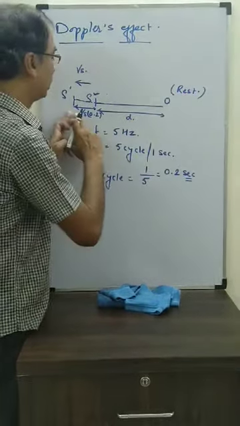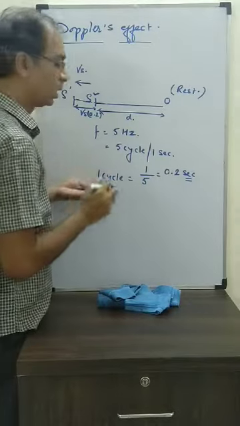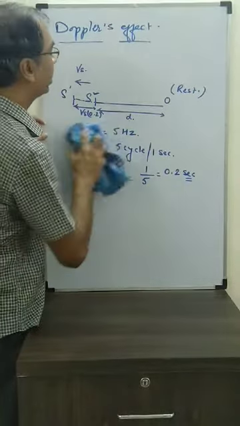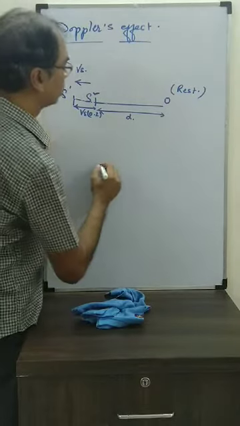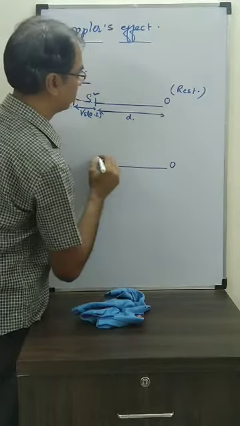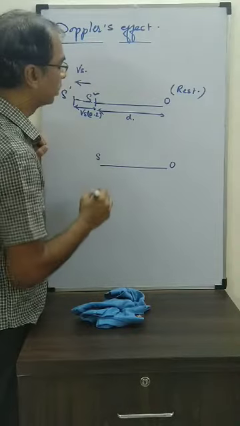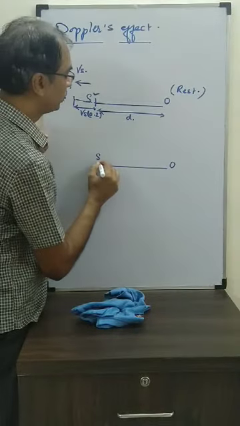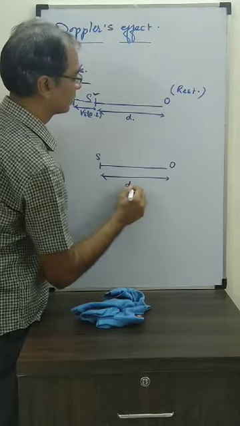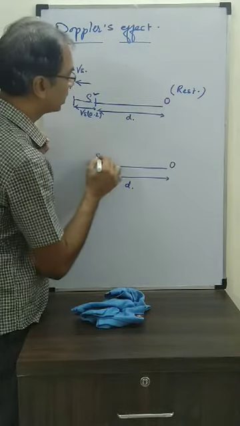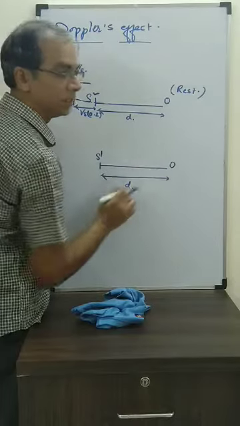So it will take more time to reach. Let's compare with when both source and observer are at rest. The source produced the first cycle, it travels distance d. Then the second cycle, also traveling d.